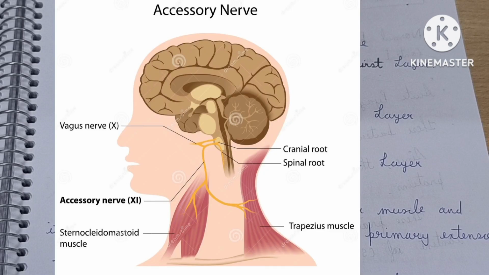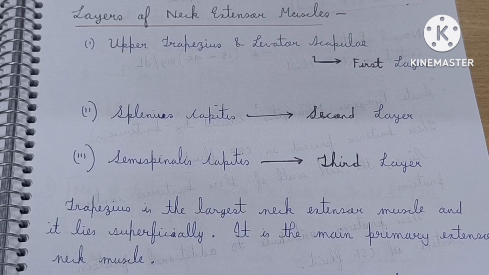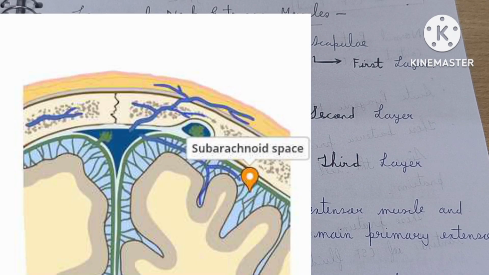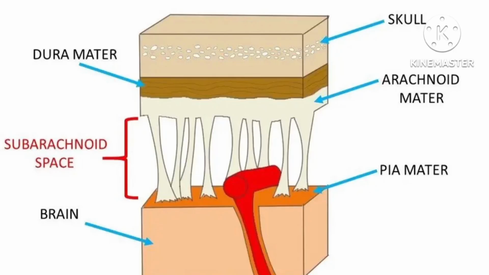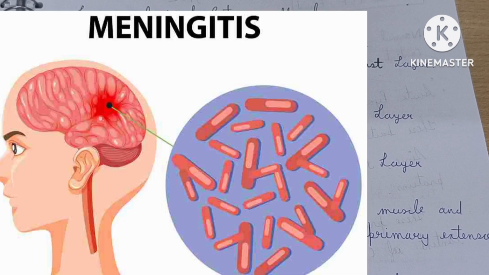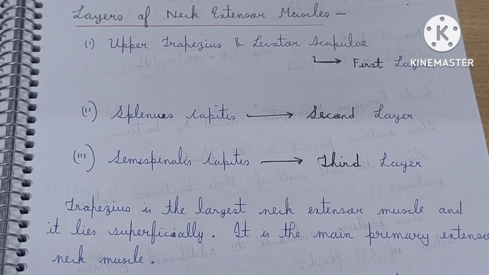If you see this diagram, you can relate that the accessory cranial nerve supplies the trapezius muscle. This accessory cranial nerve is cranial nerve 11, and it is located in the subarachnoid space. And you know that the subarachnoid space, see this diagram, is located between the pia mater and arachnoid mater. And you know that in case of meningitis, the pia mater, arachnoid mater and dura mater are affected and inflamed. As a result, the subarachnoid space also gets affected.